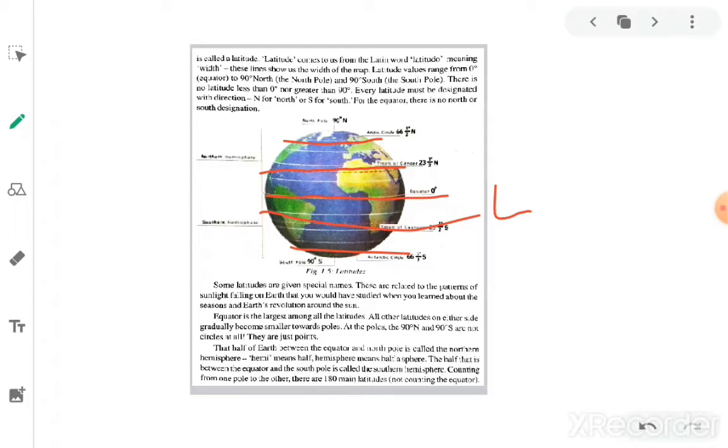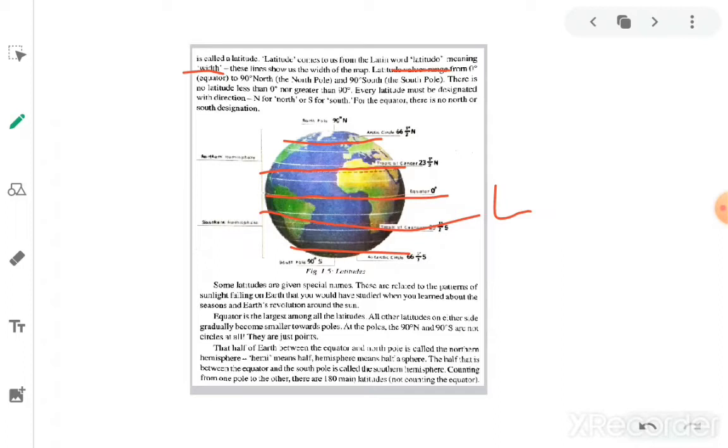Latitude comes to us from the Latin word latitudo. Latitudo means width, used to measure the width of things, to measure the width or distance between latitudes. Here in social studies the meaning applies: these lines show us the width of the map.